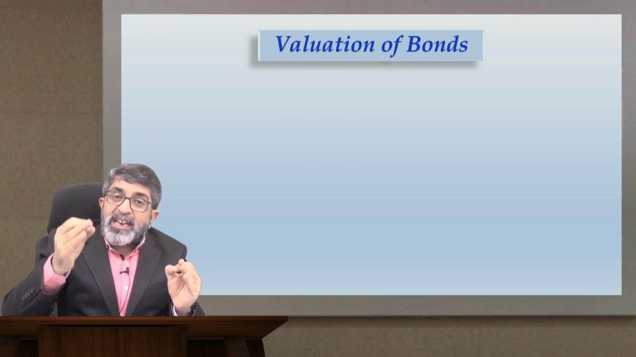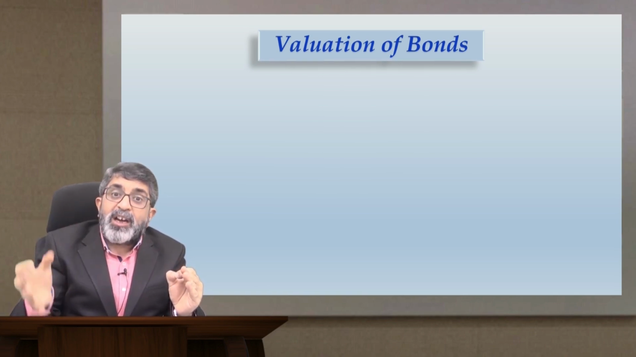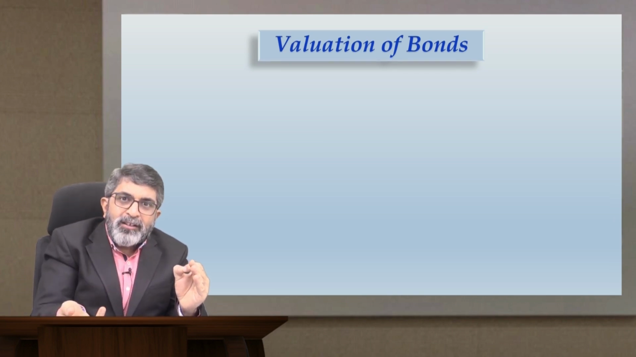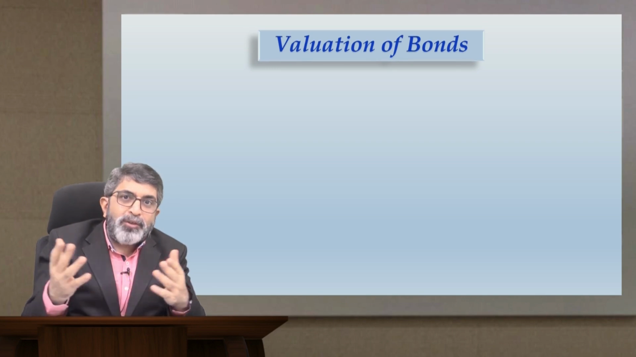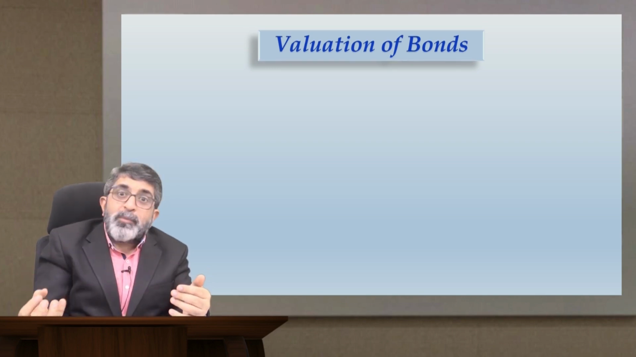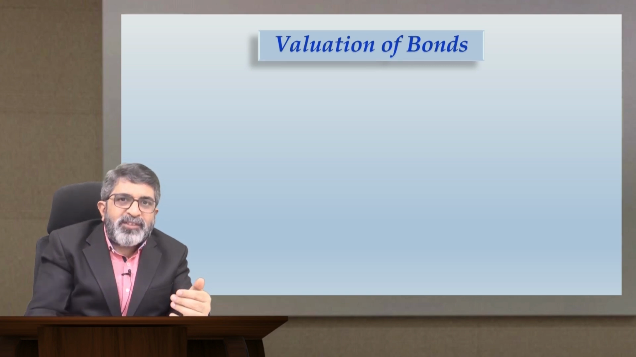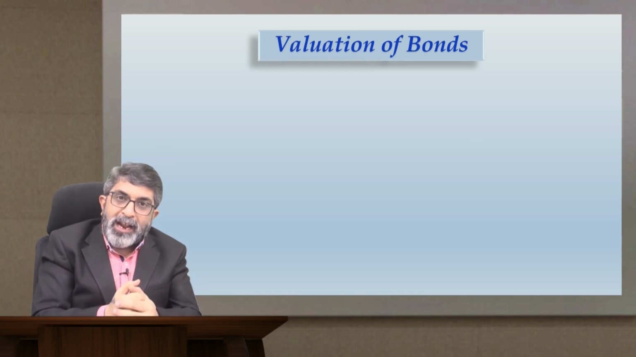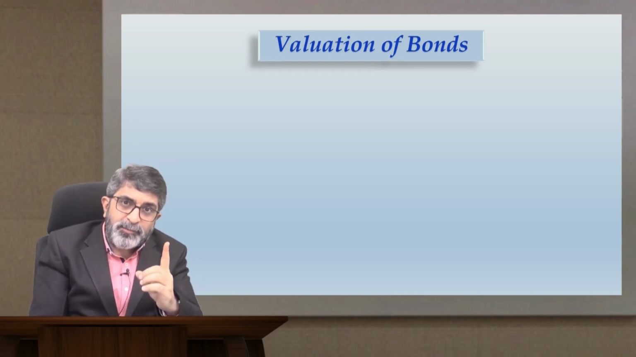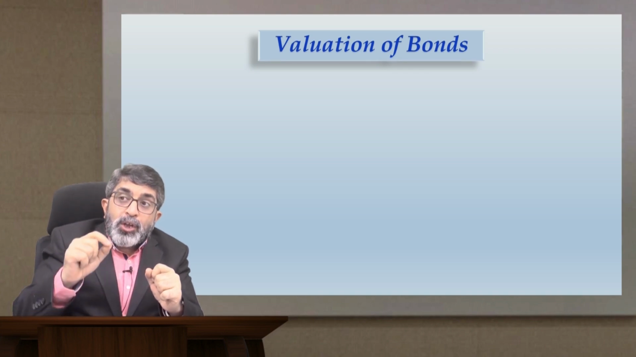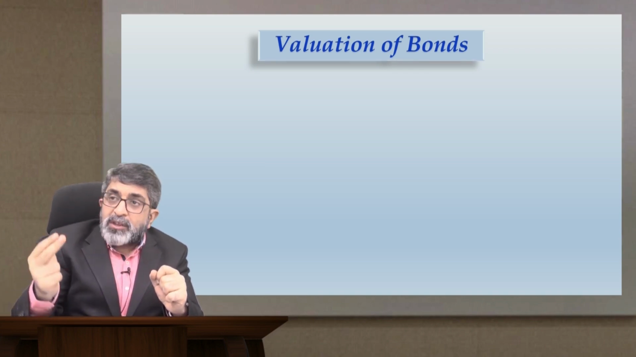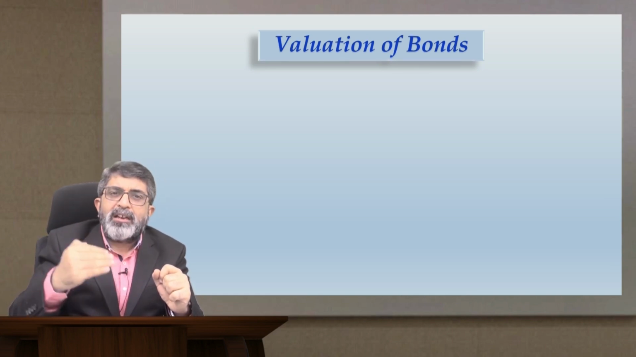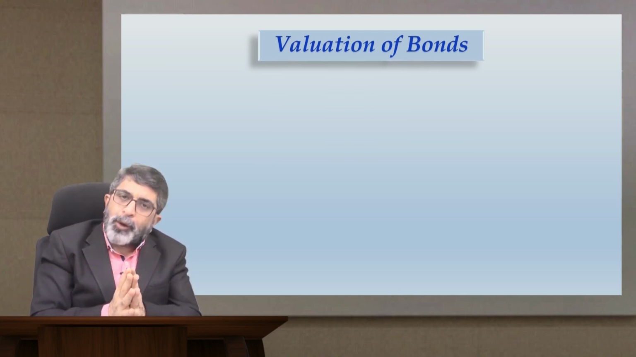So YTM is yield to maturity. That means the yield offered by the bond, but what is the yield expected by the investor? Both these yields may not be the same, correct? For example, a bond is providing a yield of 8% per annum, but the investor is expecting a yield of 9% per annum. Is it possible or not? Yes, it is possible. Therefore, you will compare the required rate of return by the investor with the YTM of the bond at a little later stage and draw conclusions from there.